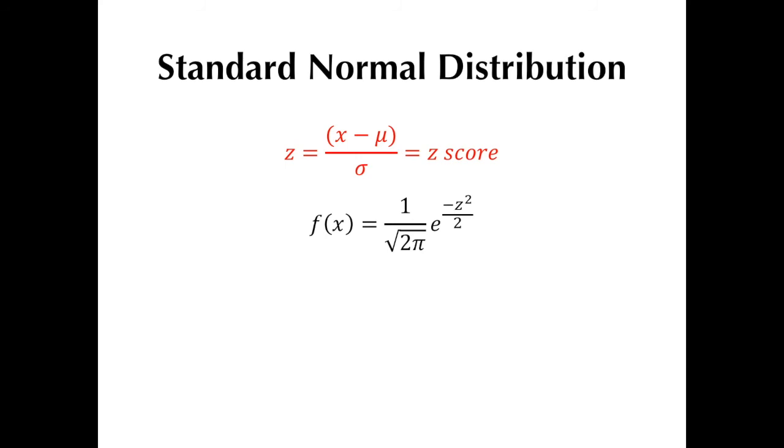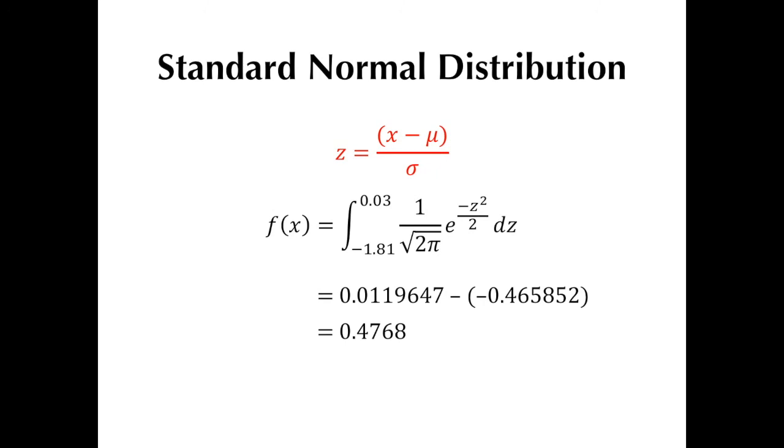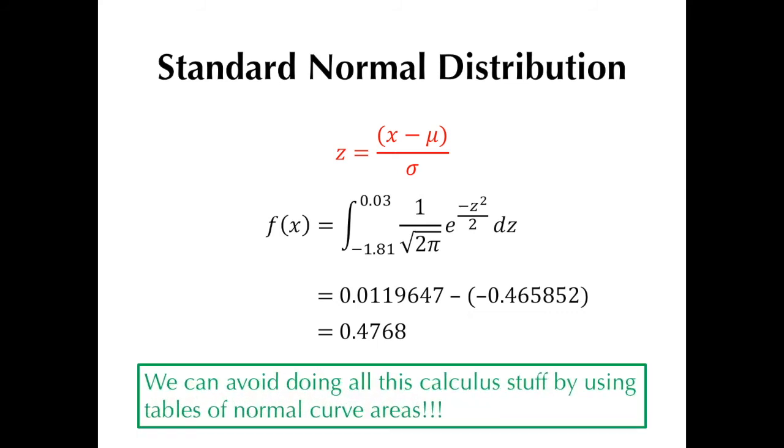Now, let's compute for the corresponding z-scores for 100 and 120 millimeters mercury from earlier. With that, we get negative 1.81 and 0.03 respectively. Integration using this new standard normal distribution PDF with the computed z-scores as boundaries becomes slightly easier. Still difficult nonetheless. Our desired probability is now 0.4768. Now, since a new variable in the form of z was created, it is perhaps expected that the resultant probability is slightly different from the one that was computed earlier, but nonetheless, the two probabilities are quite close to each other.